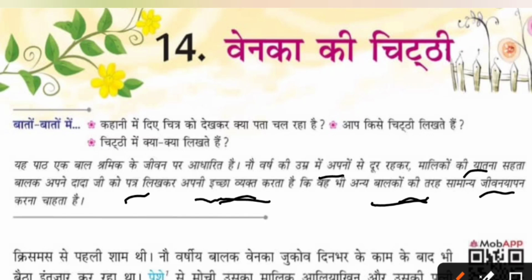In this letter, he also writes, remembering the happy time which he spent with his grandfather and the grandfather's owner's daughter Olga, who has taught him how to read and write. So those details are also given in this letter. Unfortunately, this 9-year-old boy doesn't know the correct address to send the letter. He just writes the name of the grandfather and the village, and he posts this letter.